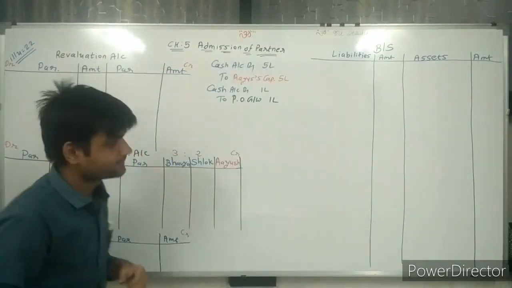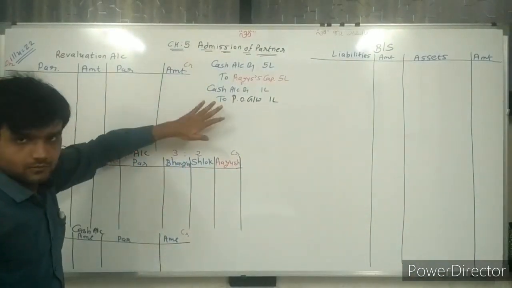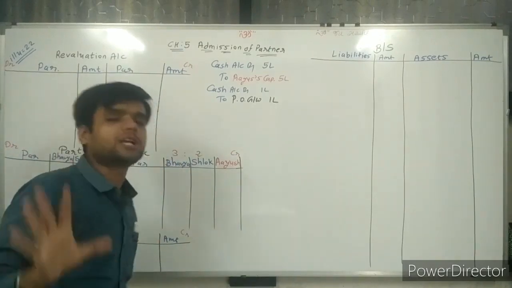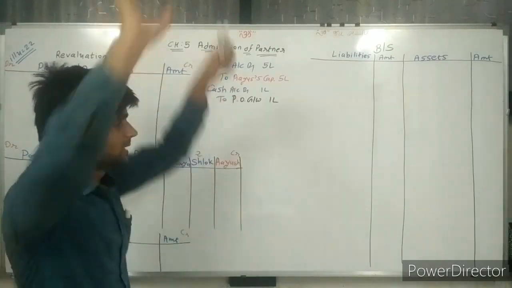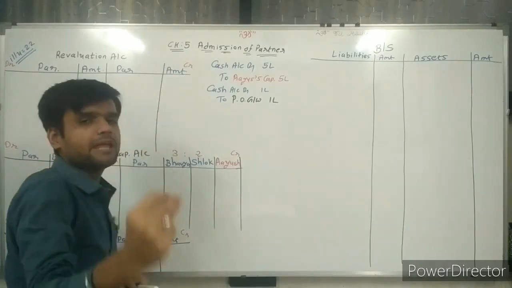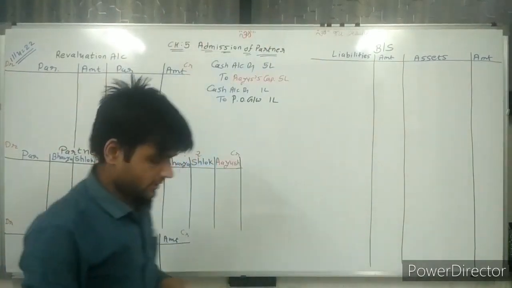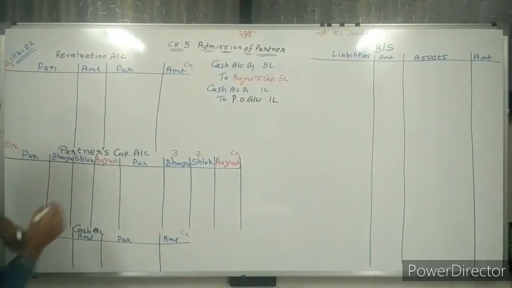Now going ahead. This is 100% clear to all of you. I am confident about it. Now, cash account debit, make the ledger posting of it. We are doing ledger posting.